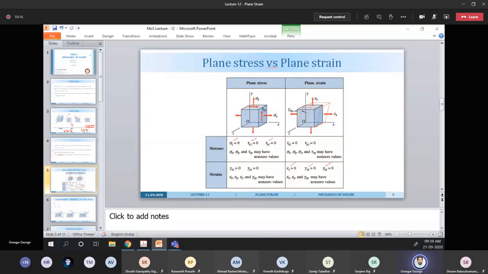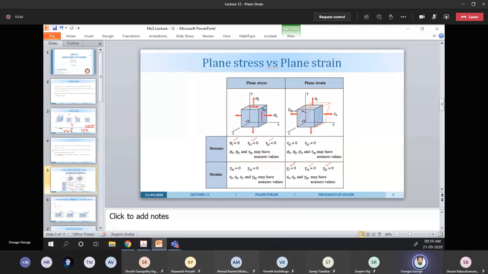So in a plane strain element, when we put epsilon z equal to 0, we are actually restricting the deformation in the z direction. As a result, there will be some resultant force developed in the z direction, which makes sigma z not equal to 0. But according to plane stress, sigma z must be 0. So that's why I again repeat, in plane strain, epsilon z is 0.